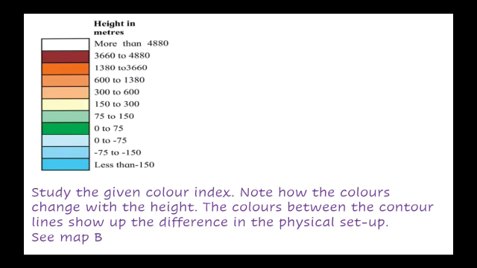So from 75 meters to 150 meters, and 150 meters to 300 meters, a light yellow is given, and then moving upward, 300 meters to 600 meters, here the color starts changing, and now it is turning from dark to darker shades. Then 600 meters to 1380 meters, then 1380 meters to 3660 meters, and then the darker one, that is the brown shade, 3660 meters to 4880 meters, and above that white is given, for more than 4880 meters.